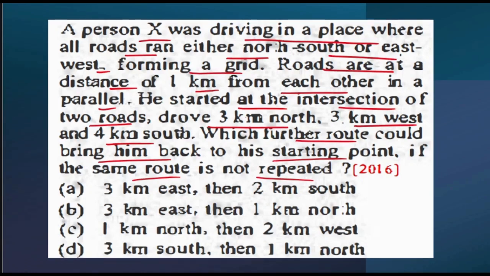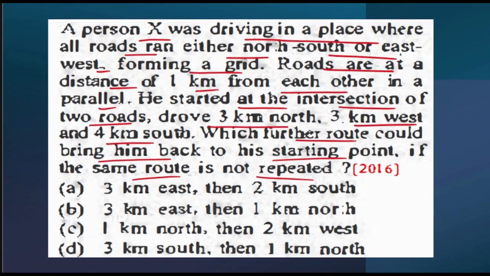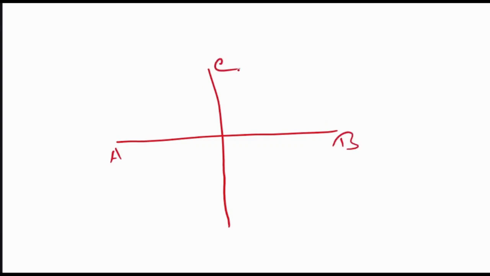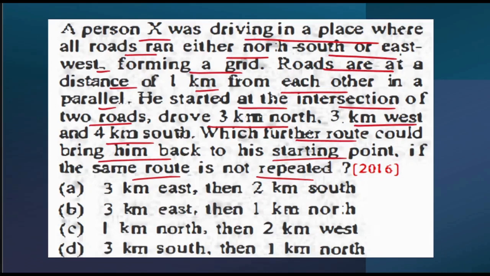First of all, there are two roads. One of them is running in the north-south direction and the other one is running in the east-west direction. So this is one road and this is the other road. Say for example, this is AB and this is CD. So there are two roads, 1 kilometer each. He started at the intersection of the two roads.